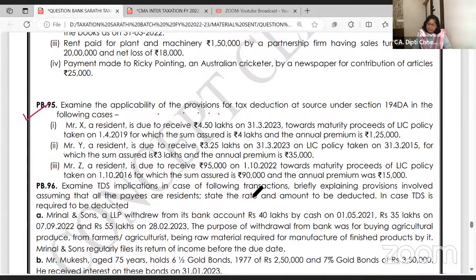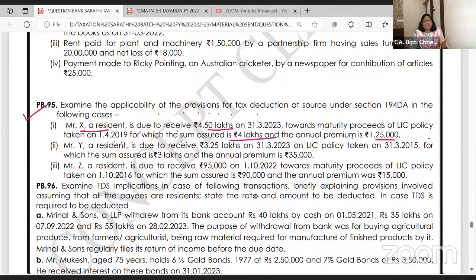Examine the applicability of the provisions of the TDS. X, a resident, is due to receive 4,50,000 towards the maturity proceeds of LIC taken on 1st April for sum assured 4 lakh. Annual premium is 1,25,000. Super.